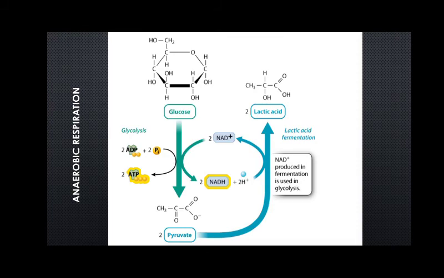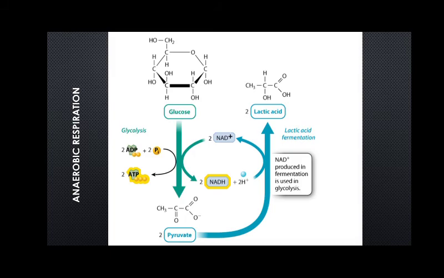So what will happen? An alternate method developed, and that is the fermentation step, where by the conversion of pyruvic acid to lactic acid, NADH is oxidized to NAD plus, and that NAD plus will then enter into glycolysis. So in that way there is continuous recycling of NADH and NAD plus taking place, and we can say that the process of glycolysis can at least continue.